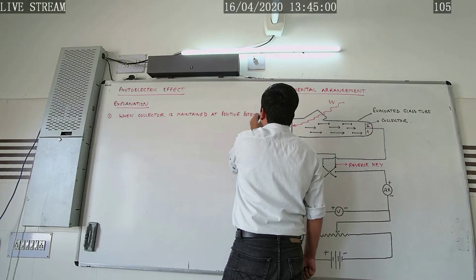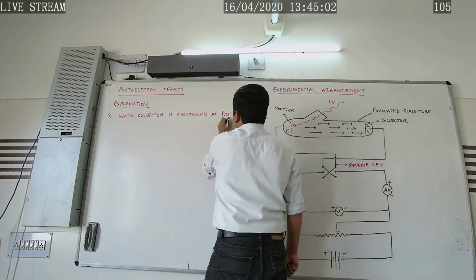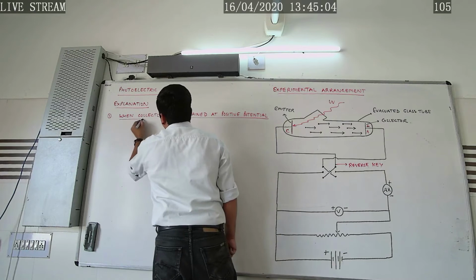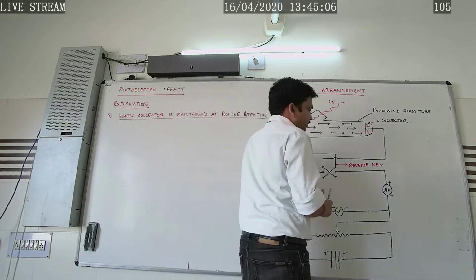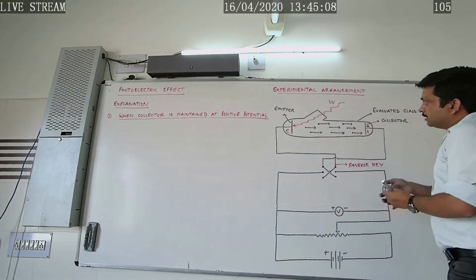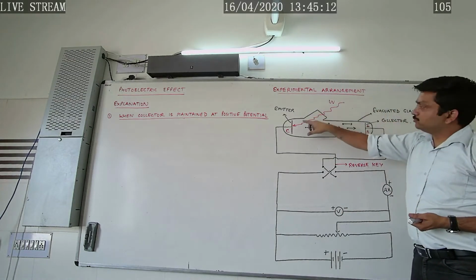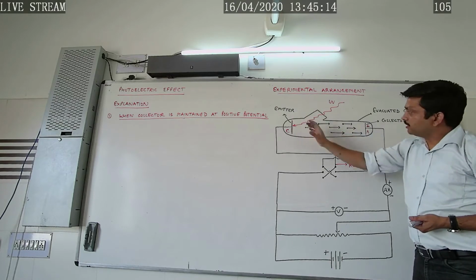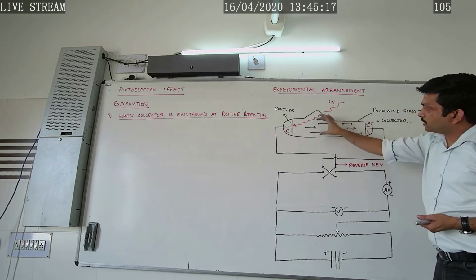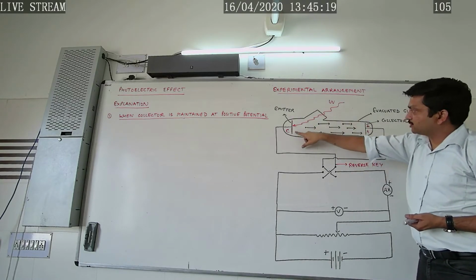So under that condition, what would happen? If the collector is maintained at positive potential, then when the light of suitable high frequency falls on the emitter, a large number of electrons are ejected from the metal surface.